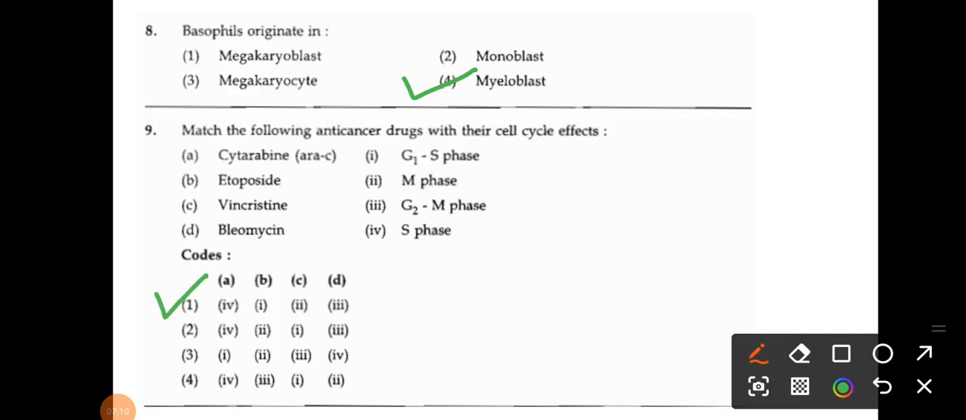Means A4, cytarabine, that is the ara-C, that acts on the S phase. Then B1, etoposide, that acts on the G1 S phase. Then C2, vincristine, that acts on the M phase, and bleomycin, that acts on the G2M phase. So these are very, very important from the antineoplastic agents, which drug acts on which phase.